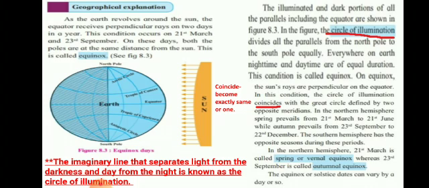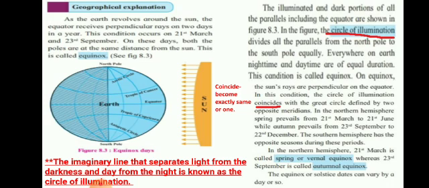As the earth revolves round the sun, the equator receives perpendicular rays on 2 days in a year. This condition occurs on 21st March and 23rd September. On these days, both the poles are at the same distance from the sun. This is called equinox. The illuminated and dark portion of all the parallels including the equator are shown in this figure.